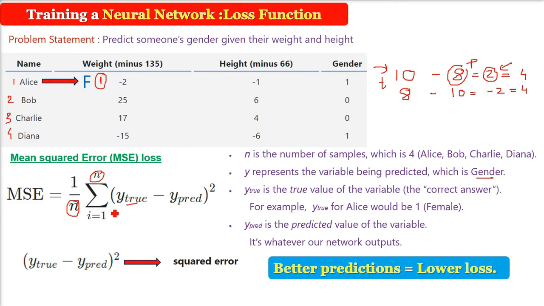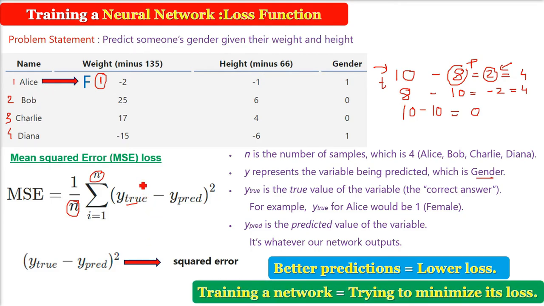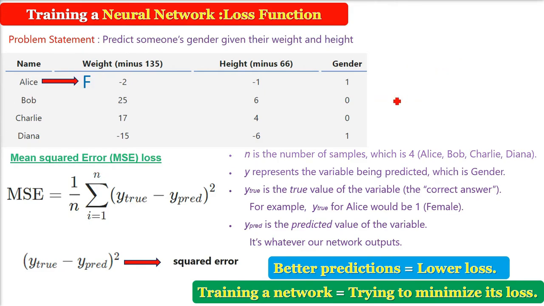So what do we want? Our loss function is simply taking the average over all squared errors. The better our predictions are, the lower our loss will be. Better prediction, low loss, because if I ask for 10 and you get 10, there is no loss. Everything is fine. So to train a network just means we want to minimize the loss. That is, the actual value and the predicted value should be as close as possible. The difference should be as small as possible.